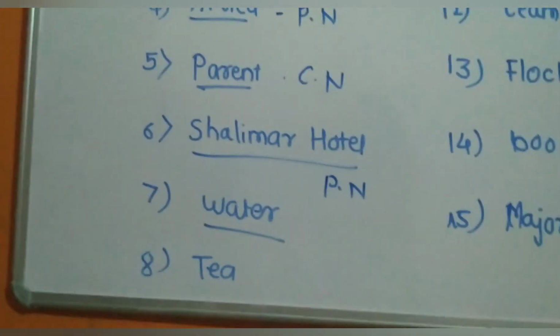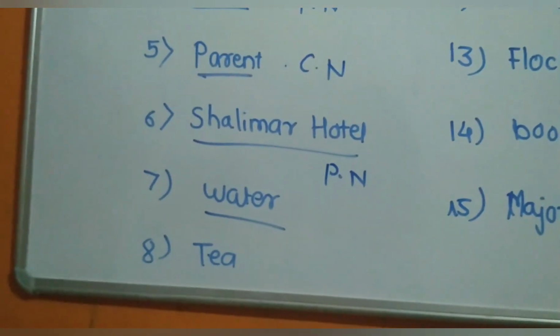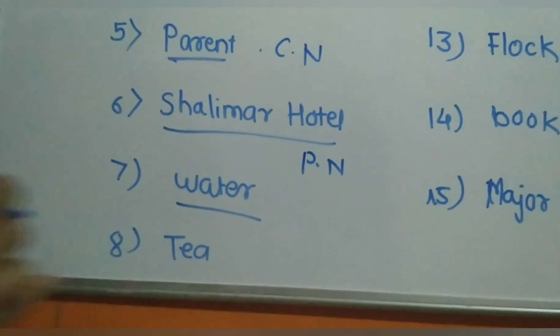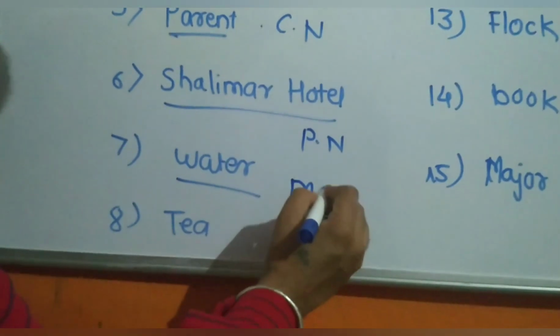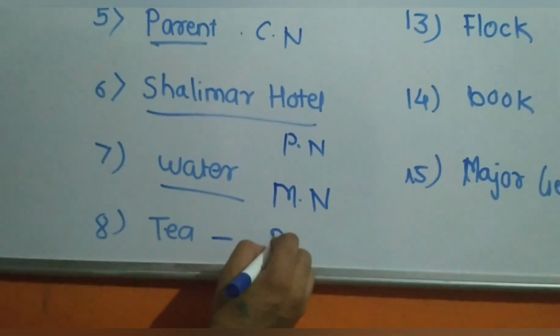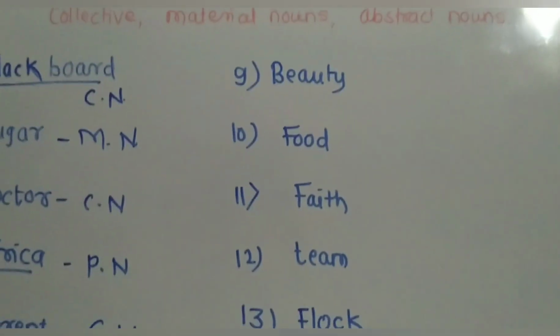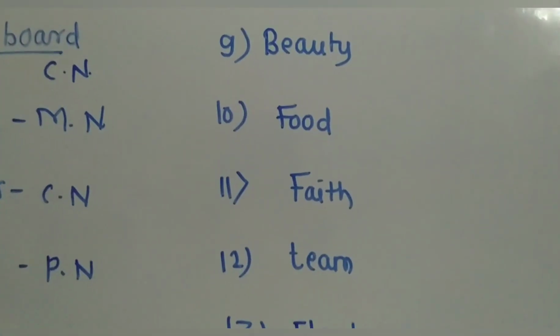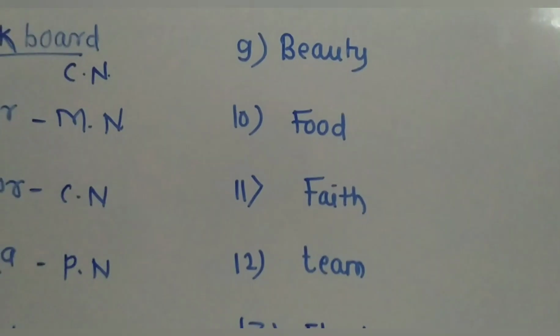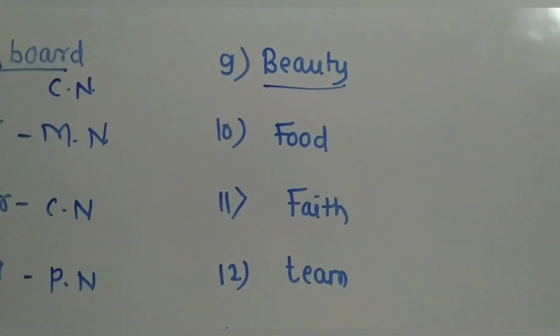Water is a material noun. It is classified as a material noun. Tea is also the same. It is a material noun. Beauty is an abstract noun.